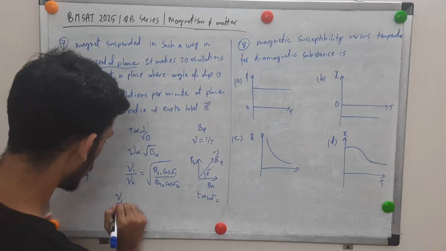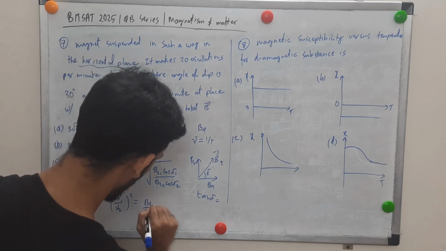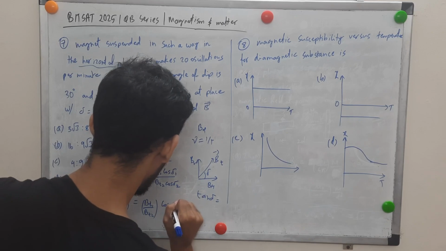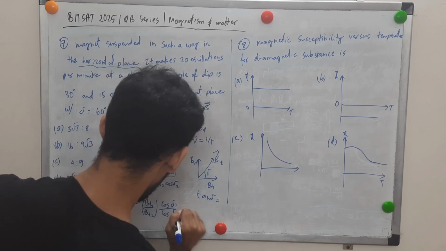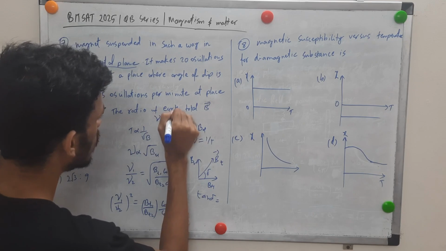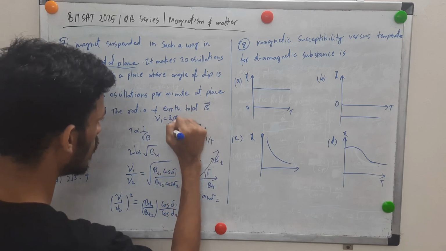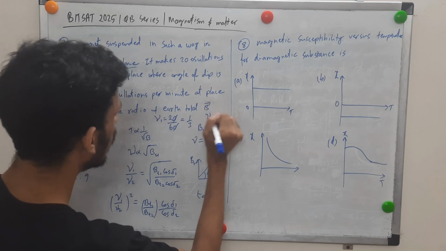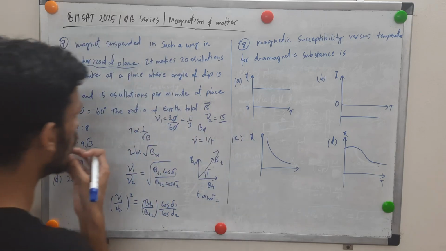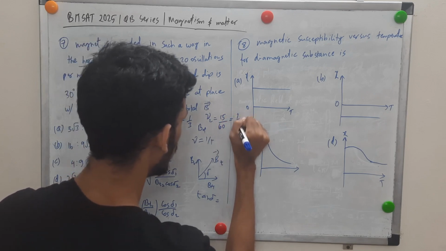So here squaring on both sides, nu1 by nu2 whole squared, and we'll have BT1 by BT2, this is what we are supposed to find, the ratio of the magnetic field at the 2 points, and cos of delta 1 by cos of delta 2, fine. So nu1 by nu2. So nu1, okay, so 20 oscillations, it's not 20 per minute, right? So get it in the SI unit. So this is 1/3, right? And nu2 will be 15 oscillations per minute. So you can see the magnetic field will be weaker, since frequency decreased. So here nu2 will be 1/4.